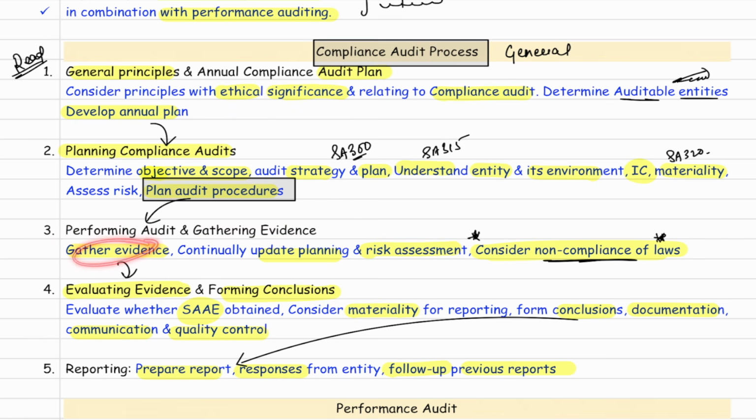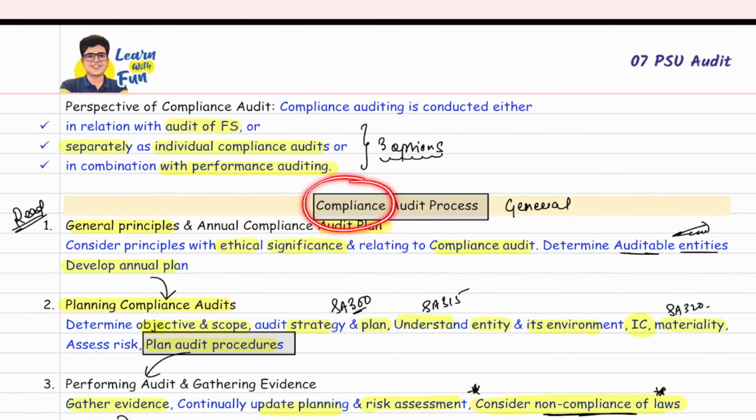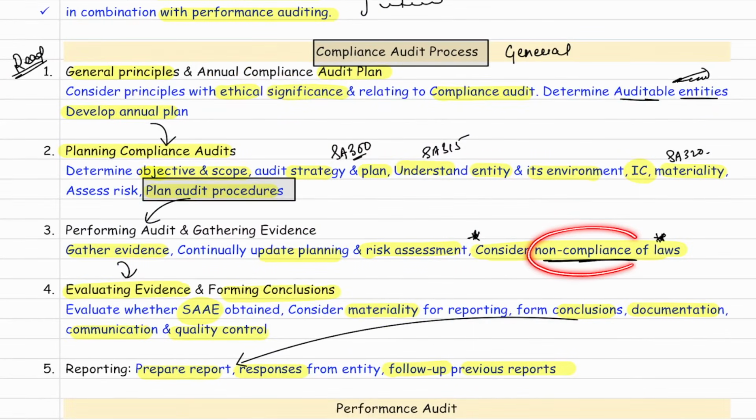So gather the evidence, update your plans, update the risk assessment, and also consider non-compliance of law. This is the important part because we are studying compliance only. So you also need to consider the non-compliance of law. Once you gather the evidence, then you evaluate the evidence, form the conclusion, whether it is sufficient and appropriate evidence.